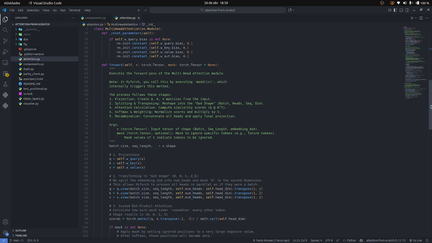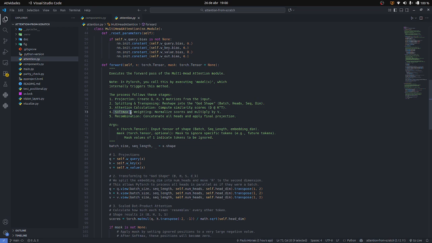The first stage is projection. We create the query, key and value matrices from the input. Then we split and transpose, reshaping into the shape of batch, heads, sequence, and dimension. We then have the attention calculation, that is the query dot key transposed.